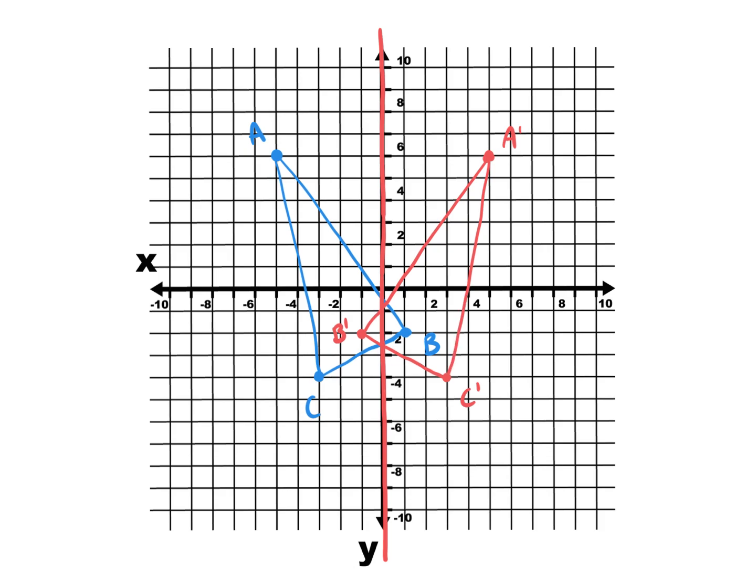How can you check if you did it correctly? What should you see? A mirrored image. You should see the same shape, yes? Remember, it's a rigid motion. The shape should not have changed. If you for some reason had your A point all the way over here, you probably did something wrong. So check in that way. Your shape should stay the same. A and A prime should be straight across from each other, wherever that line of reflection is.